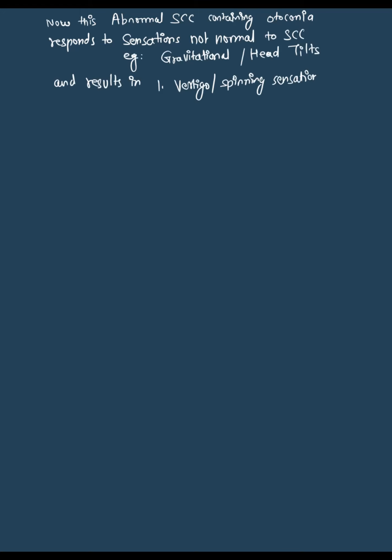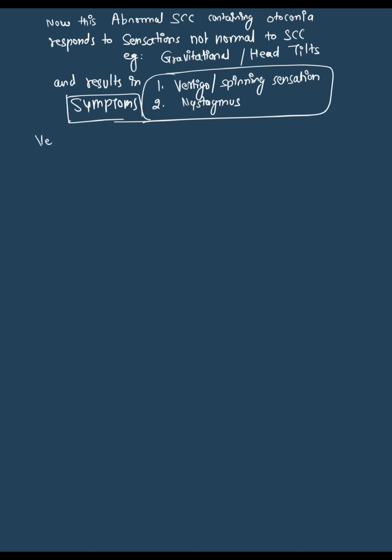Now what happens? This abnormal semicircular canal, which contains the otoconia, responds to sensations which are not normal for it, like gravitational or head tilt. This abnormal sensation of gravitational head tilts sensed by the semicircular canal results in the symptoms. Which are these two symptoms? Vertigo, which is a spinning sensation of the head, and second is nystagmus.